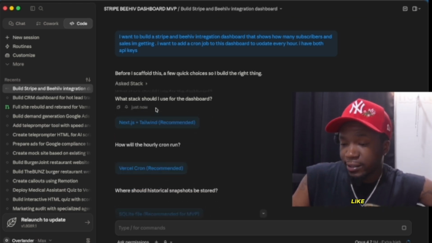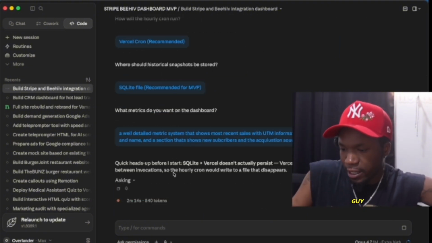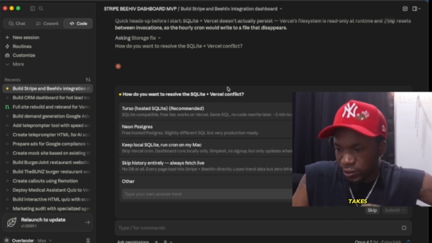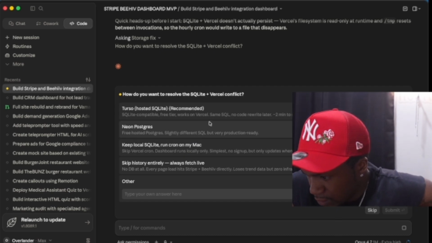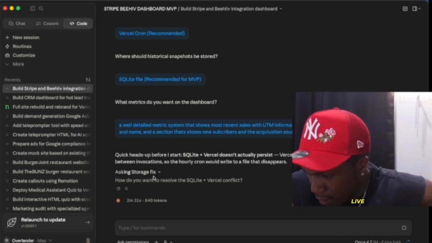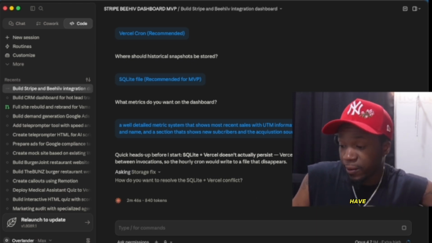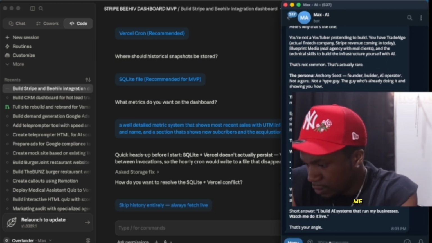Some people look at it like they're letting Claude do the work. I just look at it like this is my guy. This is my guy that does the code, and I give him what I want, and he just takes over and does the job for me. How do you want to resolve the SQL conflict? Probably always fetch live. I just needed to catch my sales live when I get them. Like I have a bot that I can pull up that does this for me.